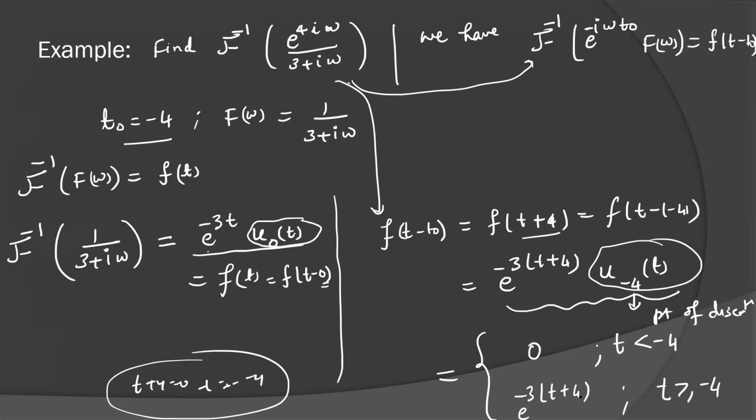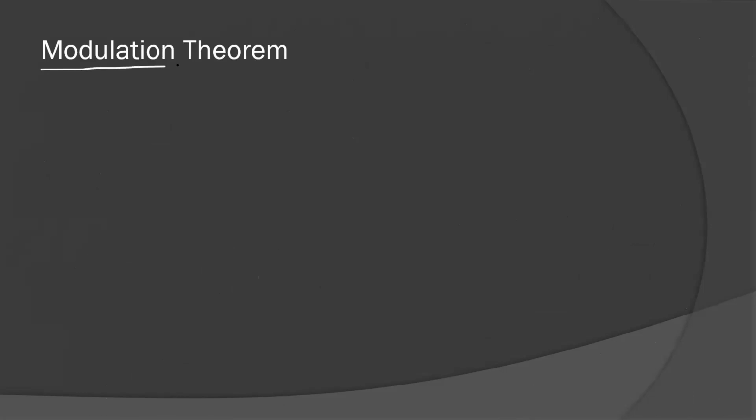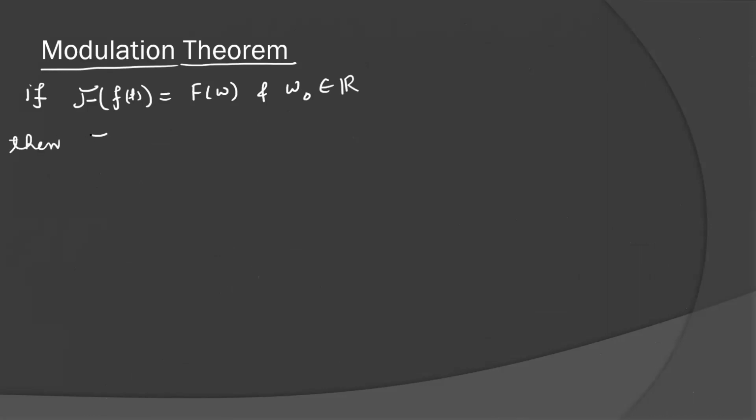So I have one more result, that is called the modulation theorem. The modulation theorem is related to the first shifting property, or frequency shifting property. What is the frequency shifting property? If the Fourier transformation of f(t) is F(omega), and omega naught is any real number, then I told you the Fourier transformation of e to the power i omega naught t times f(t) is equal to F of omega minus omega naught.